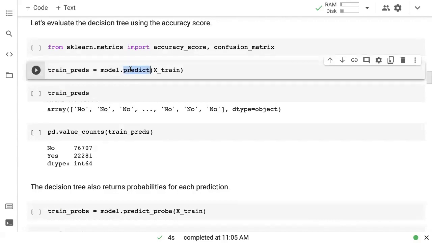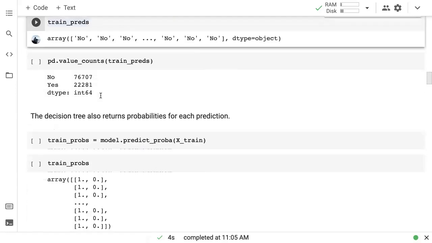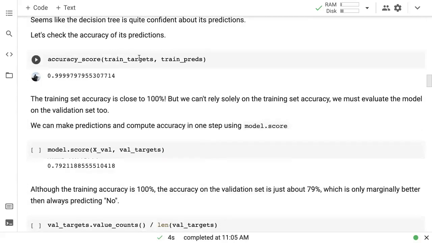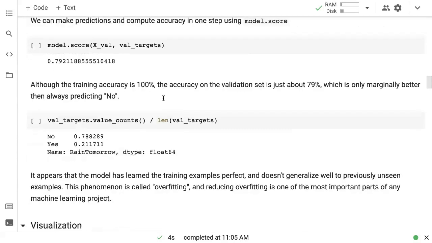So when you call train, that is when the decision tree is set up. That is when all the parameters in the decision tree are created. And when you call predict, then predictions can be made on any input data that you give into the decision tree. In this case, we were looking at xtrain. So the output that we got out of it was the predictions for the training set. And then we can compare the predictions from the training set with the targets using the accuracy score, and we got a 99.99% accuracy on the training set.